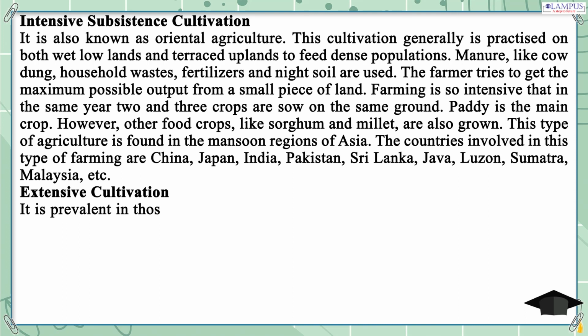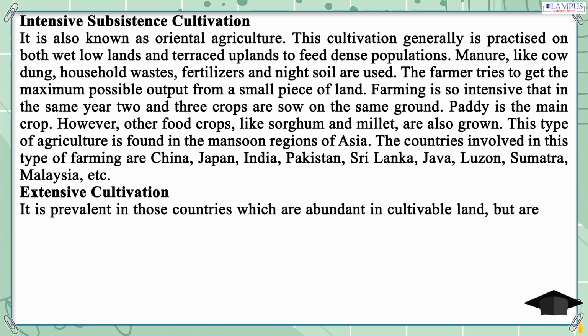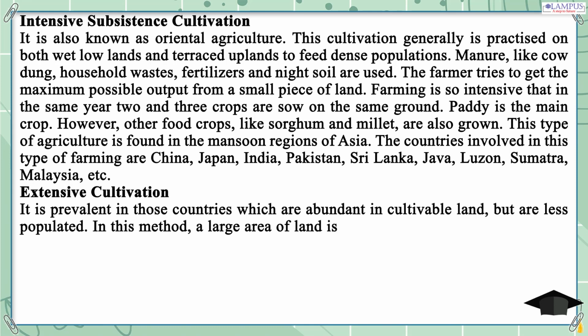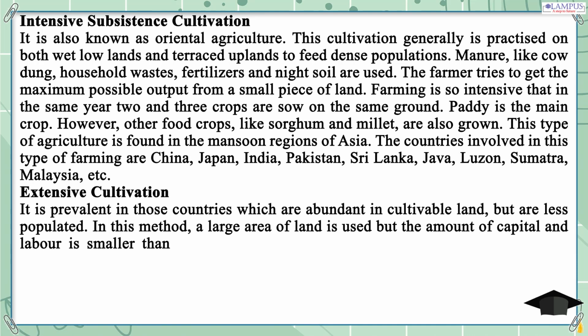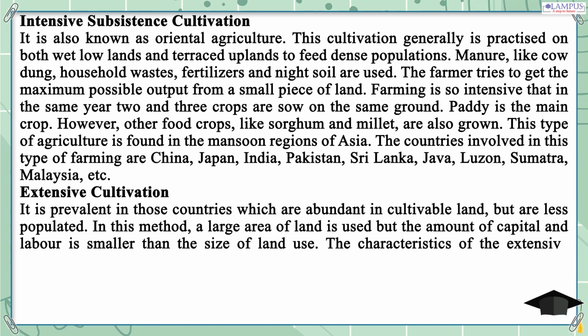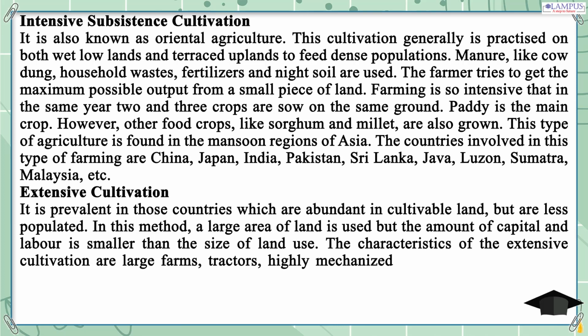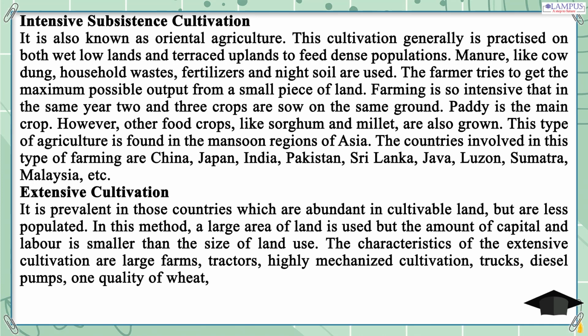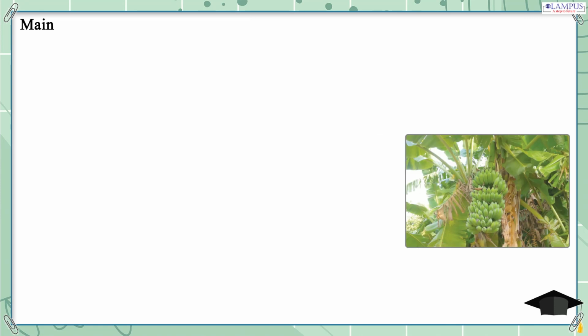Extensive cultivation. It is prevalent in those countries which are abundant in cultivable land, but are less populated. In this method, a large area of land is used, but the amount of capital and labor is smaller than the size of land use. The characteristics of extensive cultivation are large farms, tractors, highly mechanized cultivation, trucks, diesel pumps, one quality of wheat, etc. Mainly wheat is cultivated on a very large scale and exported.